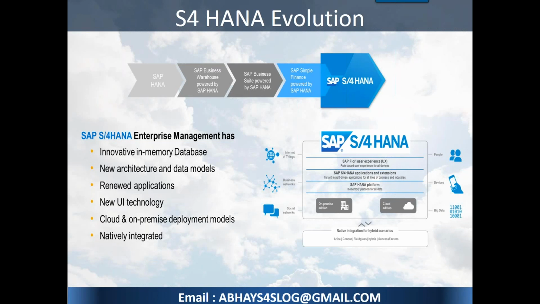And Internet of Things, for example, a better example is Uber. Uber is one of the best examples of Internet of Things, where you keep using your things as much as you can. Then more about social networks, publishing the data content into the social networks. This can be integrated with SAP S/4HANA. Along with the people, which is called SuccessFactors, there is integration of the people's devices, mobile devices, different OSs, and it can manage the data in a different way. That is big data.